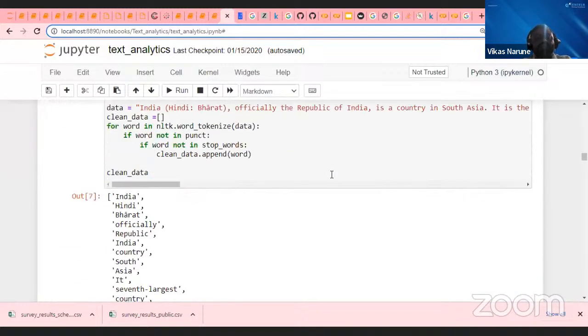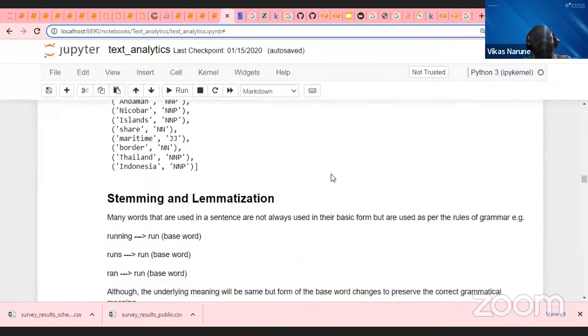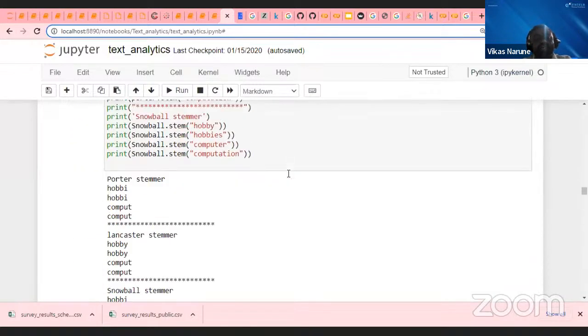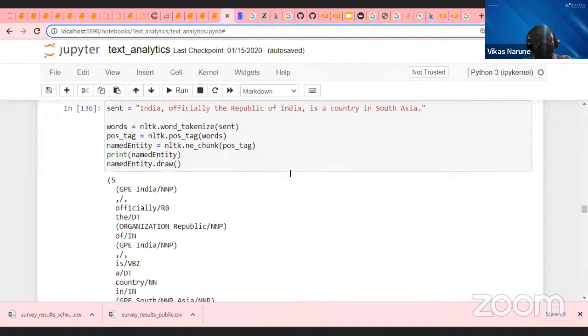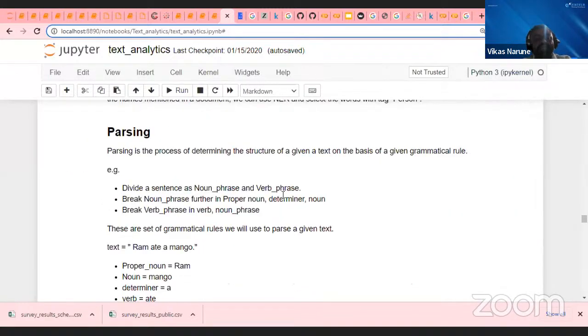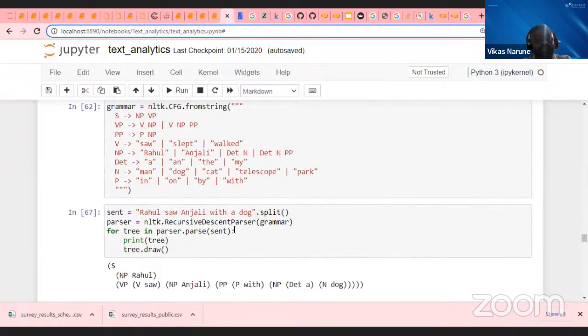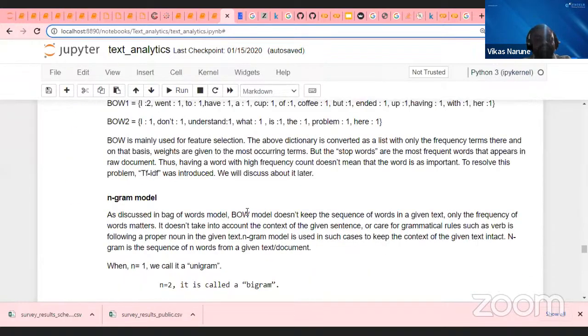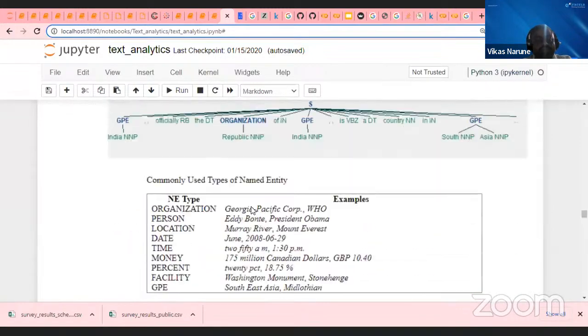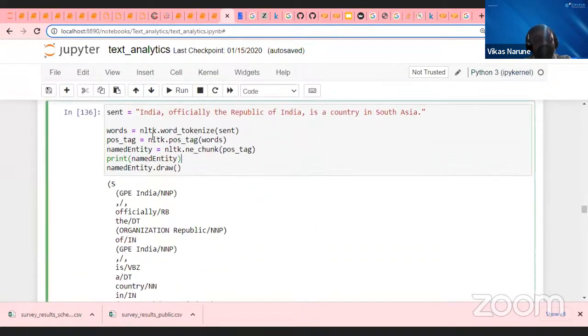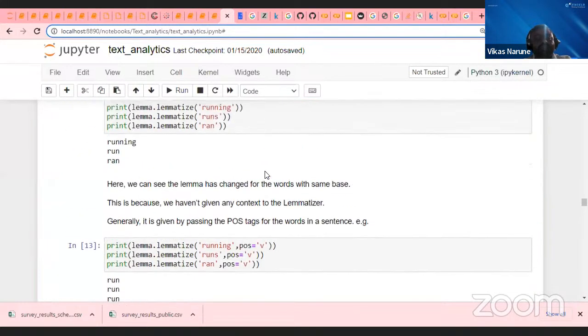Once I am able to do POS tagging, then my lemmatization will start working. And now you can see here, once I am passing POS tagging, then I'll come back to entity recognition. Once I am able to pass this, it will be able to do the lemmatization. So I am doing POS tagging, then chunking, and then trying to do lemmatization. Okay, this is what will happen.